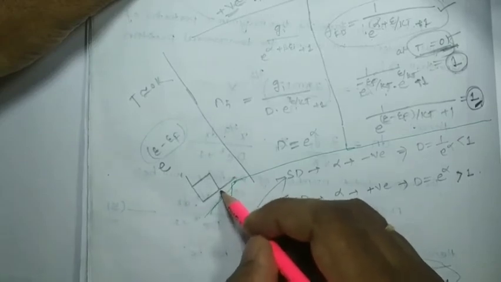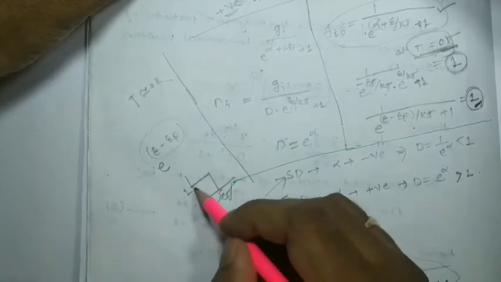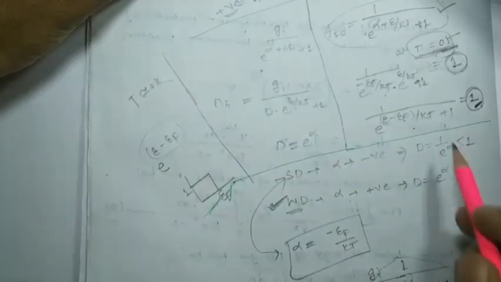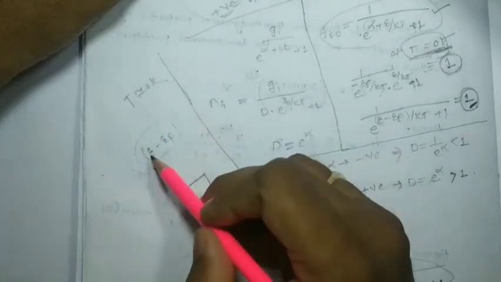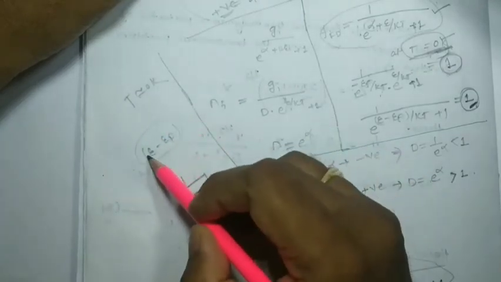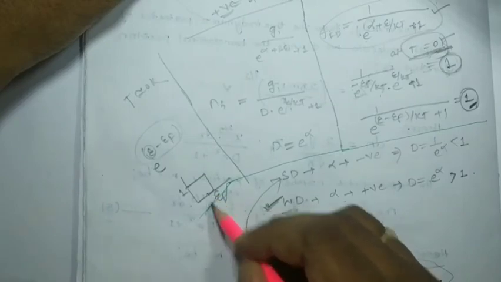That means below epsilon f it should be 1. To make this 1, epsilon is always less than epsilon f.